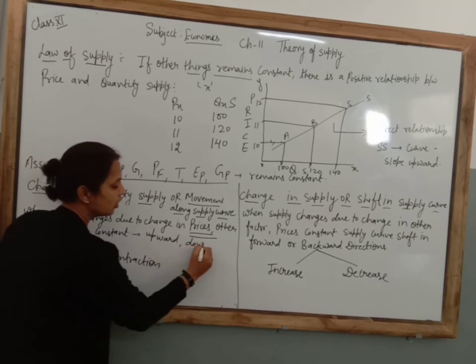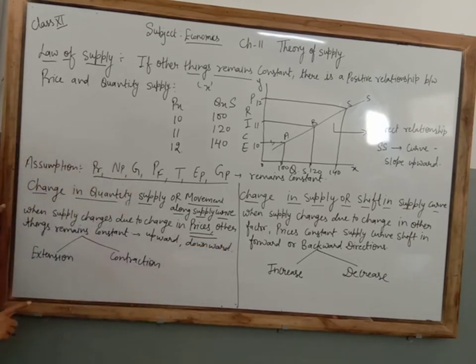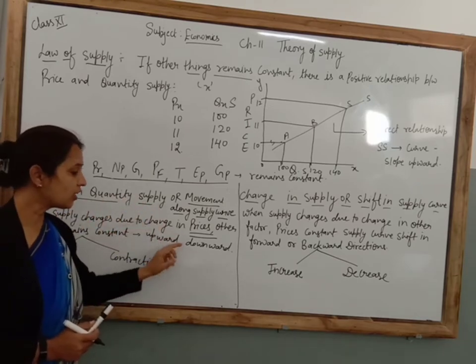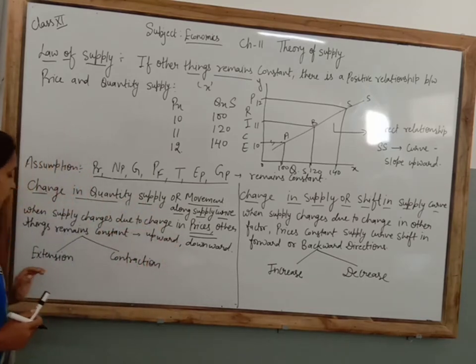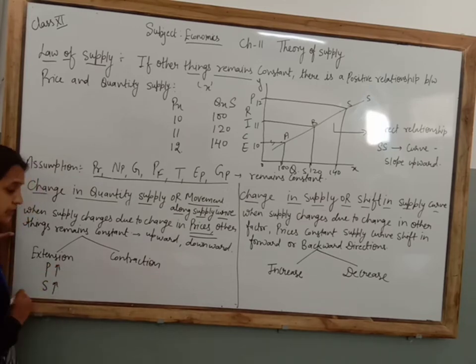Downward direction. Clear? It means when prices change and then supply changes, that is known as a change in quantity supply, and the supply curve moves in which direction? Upward direction or downward direction. It is of two types, extension and contraction. Extension means when prices increase, quantity supplied will also increase. Clear? That is known as extension.